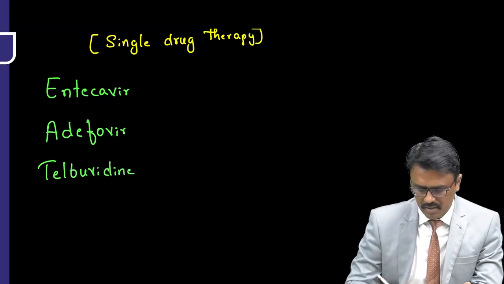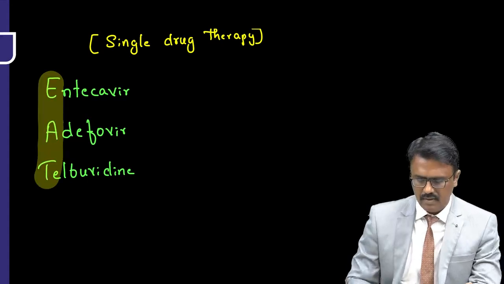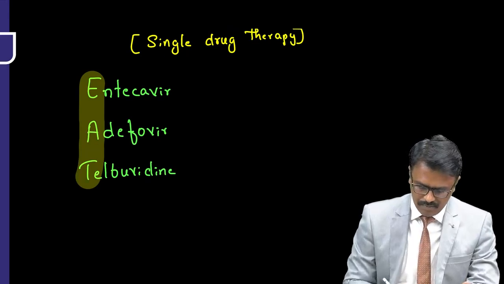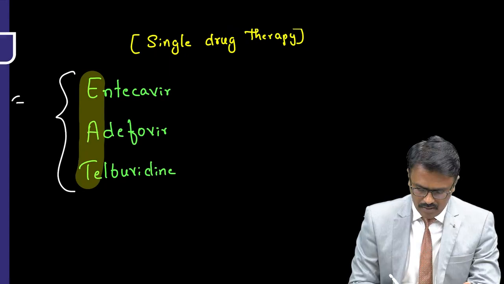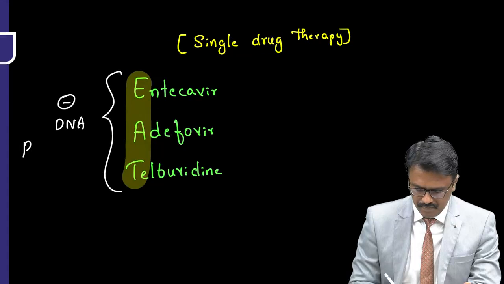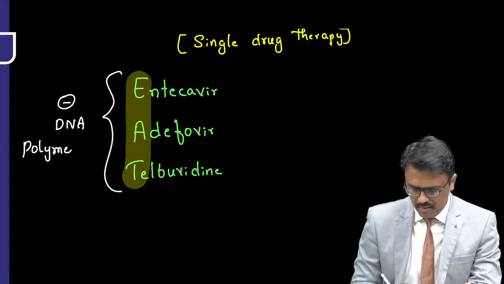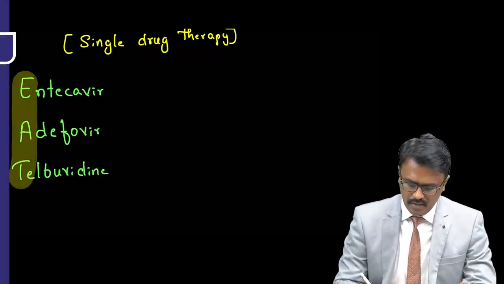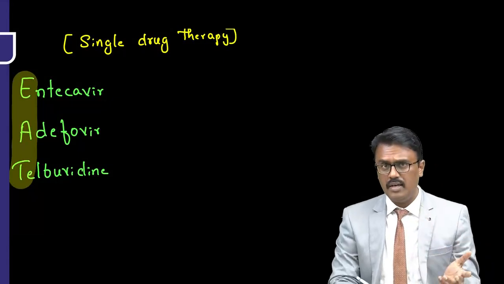So remember them as the E drugs: entecavir, adefovir, and telbivudine. Now all these drugs, what is the mechanism of action? They all inhibit DNA polymerase. That is the mechanism.